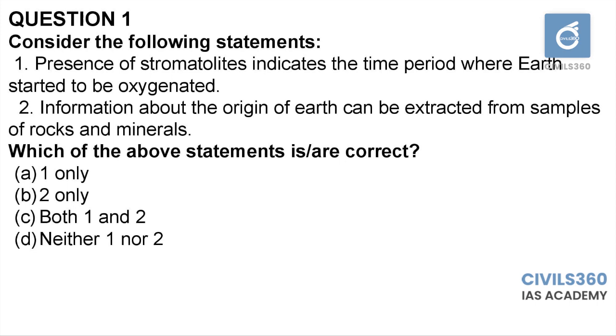Stromatolites are actually layers of rocks which consist of cyanobacteria. Cyanobacteria are actually photosynthetic in nature. The presence of cyanobacteria indicates that photosynthesis has started to happen. So the presence of stromatolites indicates the time period from which Earth started to become oxygenated. Okay, so both the statements are correct. Question number 1, answer is both 1 and 2, option C.